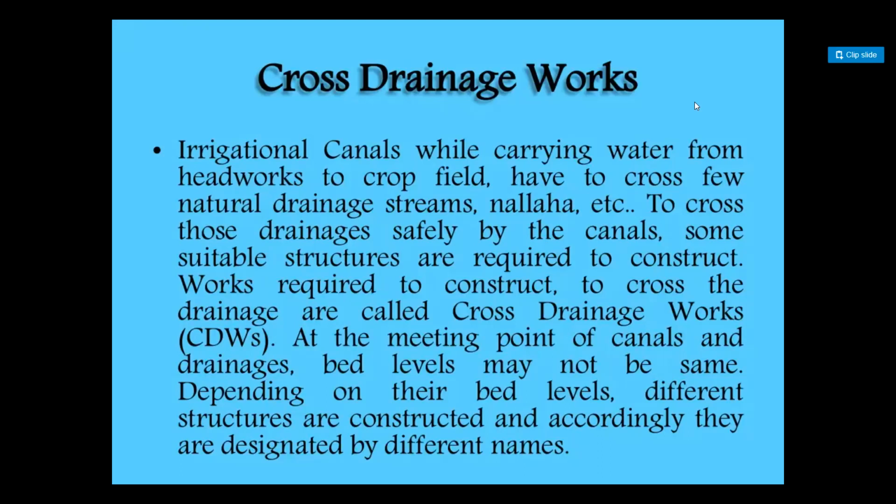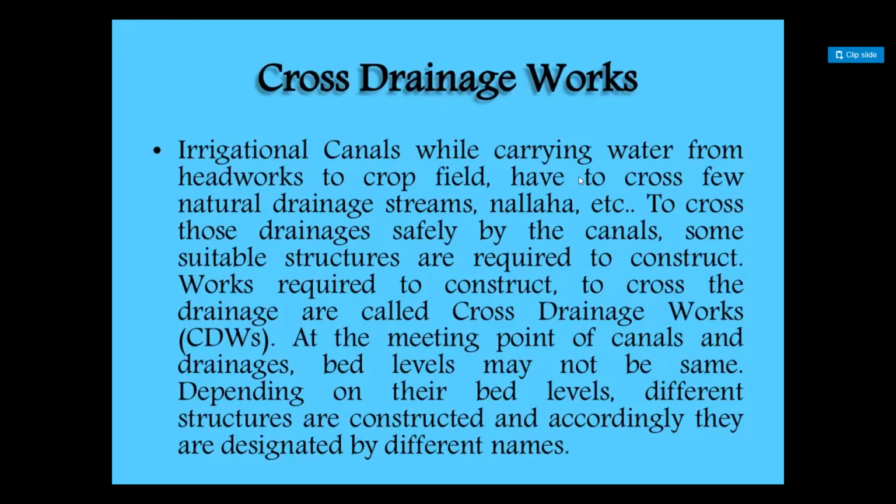At that junction, the natural stream has to cross the canal. So the canal has to cross the natural stream. In that section, what they did is, for the canal they have constructed a bridge, so that over the bridge water will flow, and below that bridge the stream water is going to flow. So this structure is called cross drainage work. Depending upon the levels of the canal bed level and the natural stream bed level, the structures are called by different names.